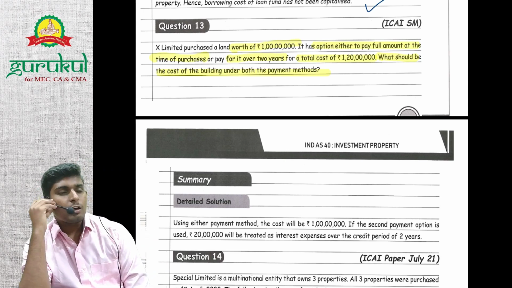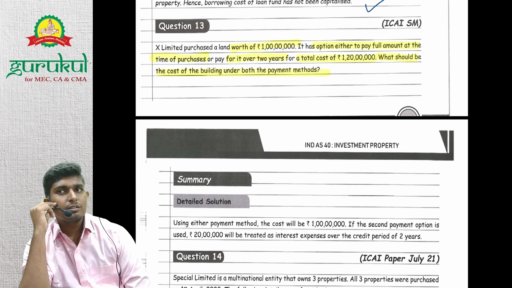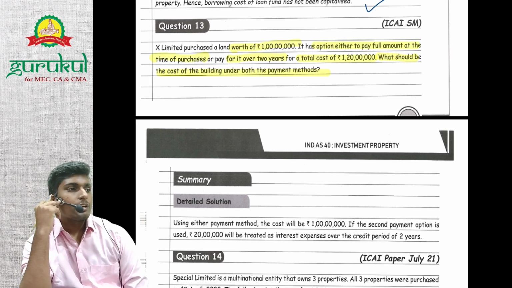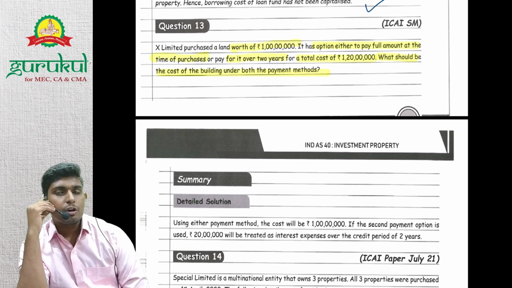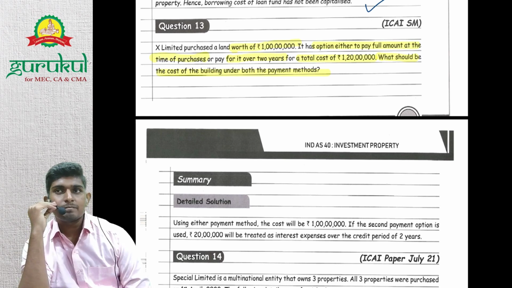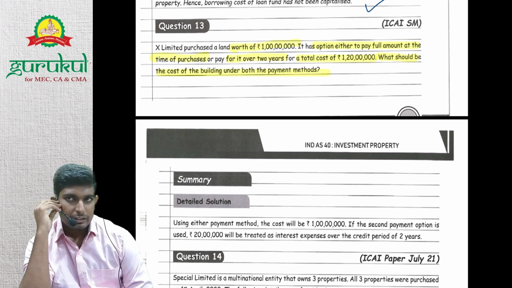If it has opted to pay 1 crore 20 over two years, the cost will still be 1 crore, because it's a case of deferred payment and we record the cash price. Since the cash price is given as 1 crore, we will record 1 crore. In case the cash price was not given, then we would have discounted 1 crore 20 to present value, right?